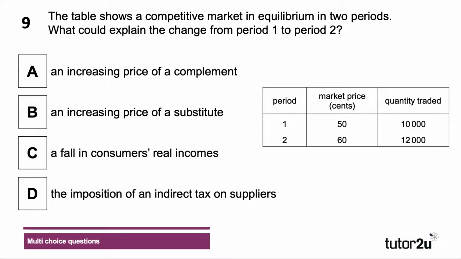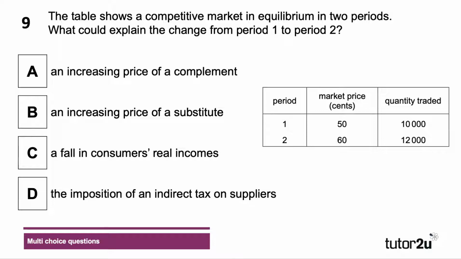Two to go. How are you getting on? The table shows a competitive market in equilibrium in two time periods, period 1 and period 2. Which of these options, A, B, C and D, could explain the change from period 1 to period 2? The price has gone up from 50 to 60. The quantity traded in the market has gone up from 10,000 to 12,000. So which of these options might explain that change? Again, just press the pause button, please. Have a go at your question and then test yourself.